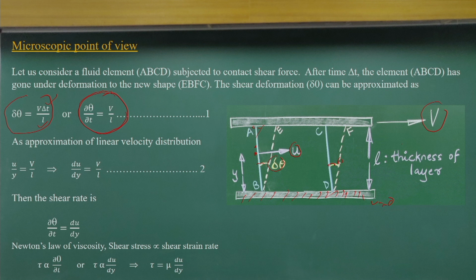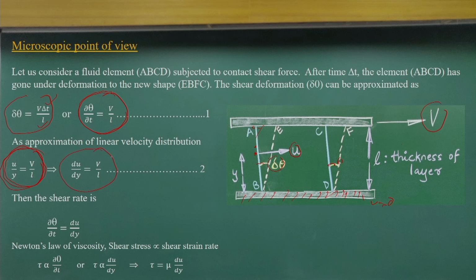Now, considering the y distribution, with the small u as the velocity at that point, and using the linear velocity distribution concept, we get u by y equals V by L. This simple geometry gives us the relationship.